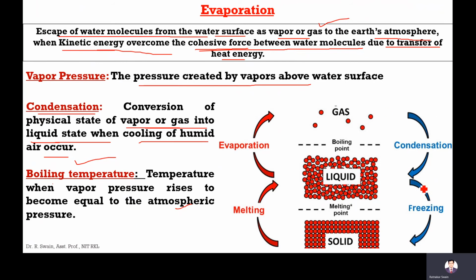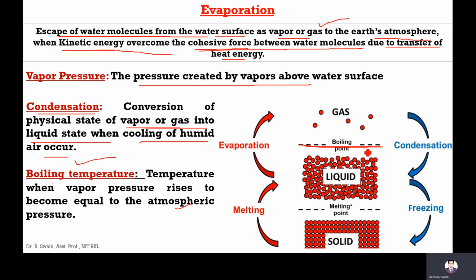From gas to liquid, that process is called condensation. From liquid to solid, that process is called freezing. The boiling point is the temperature at which the vapor pressure is just equal to the atmospheric pressure.